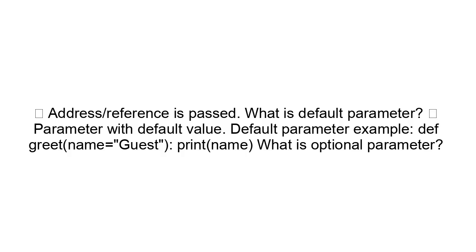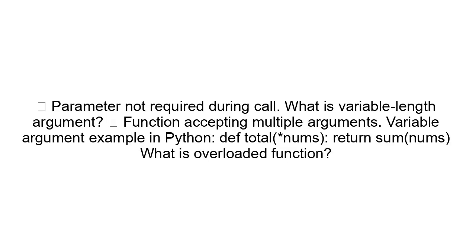Parameter with default value. Default parameter example. def greet(name="guest"): print(name). Parameter not required during call. What is variable length argument? Function accepting multiple arguments. Variable argument example in Python. def total(*nums): return sum(nums).